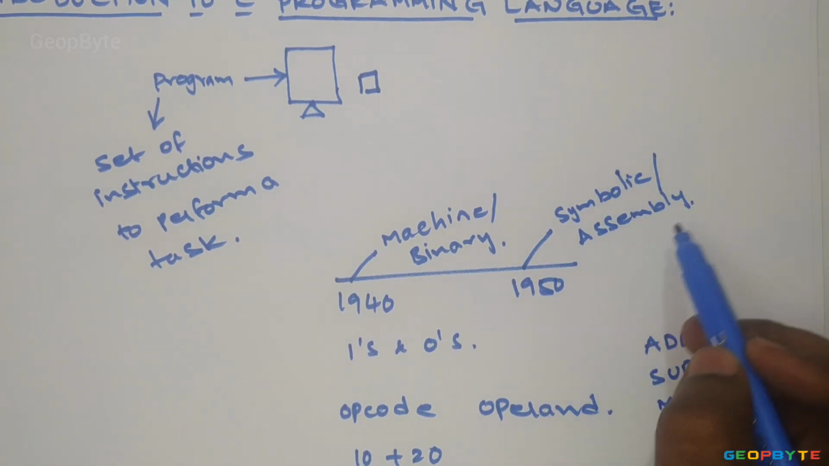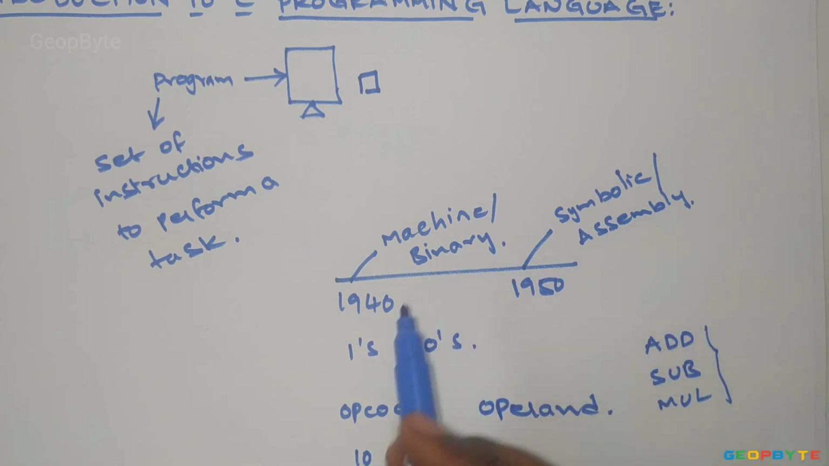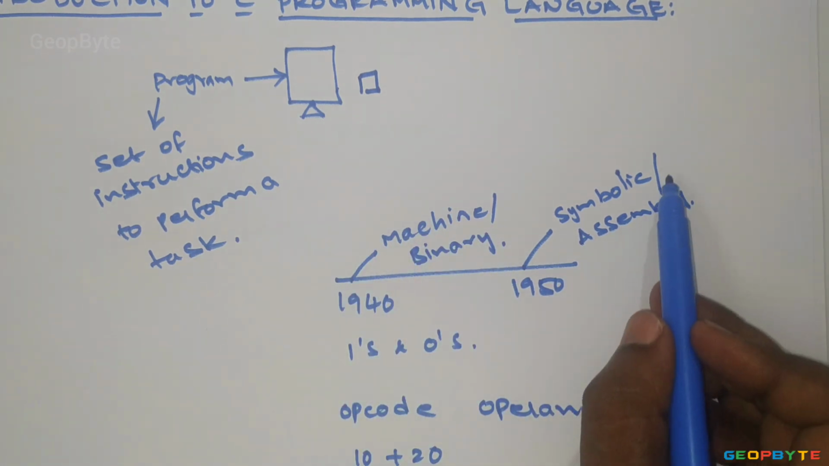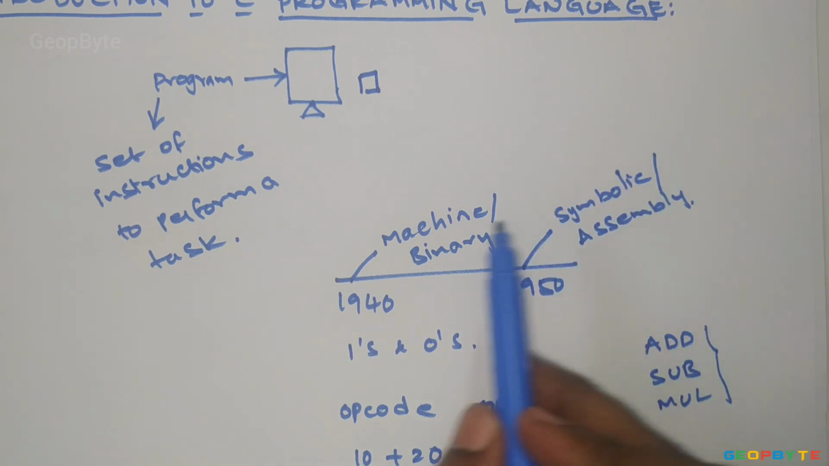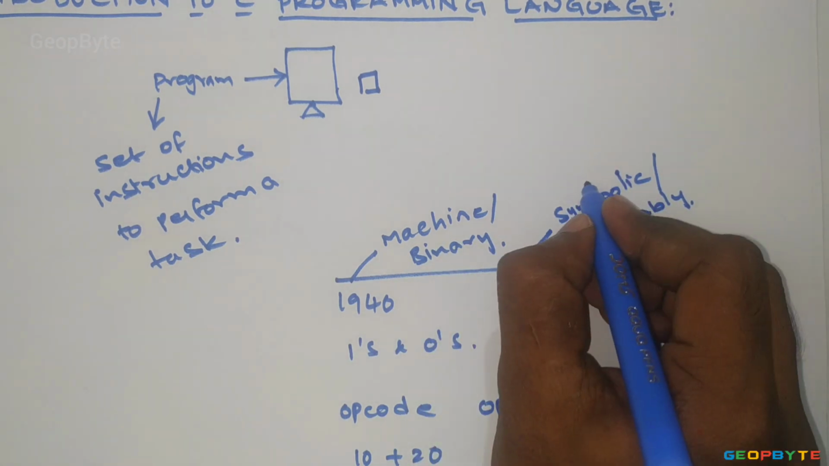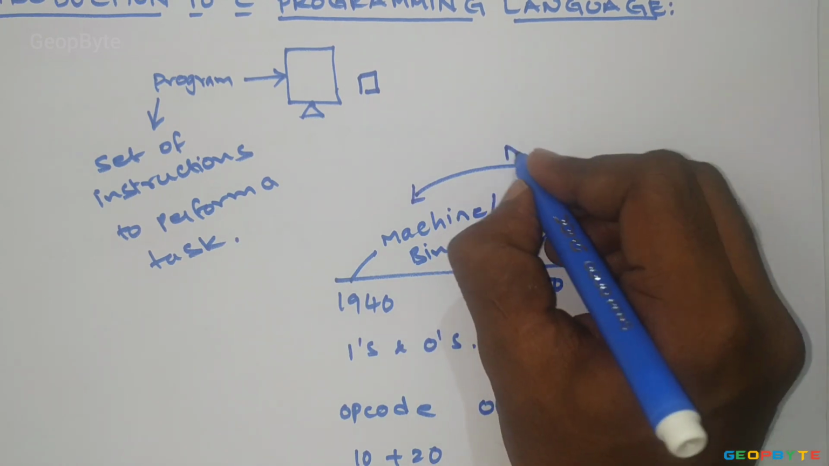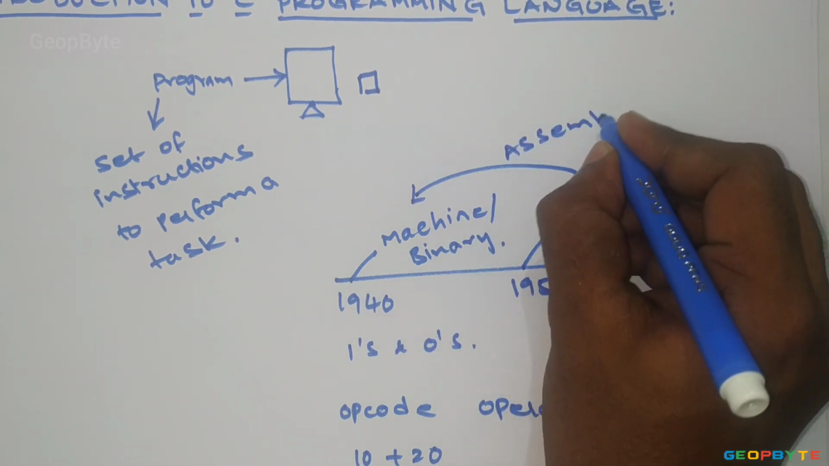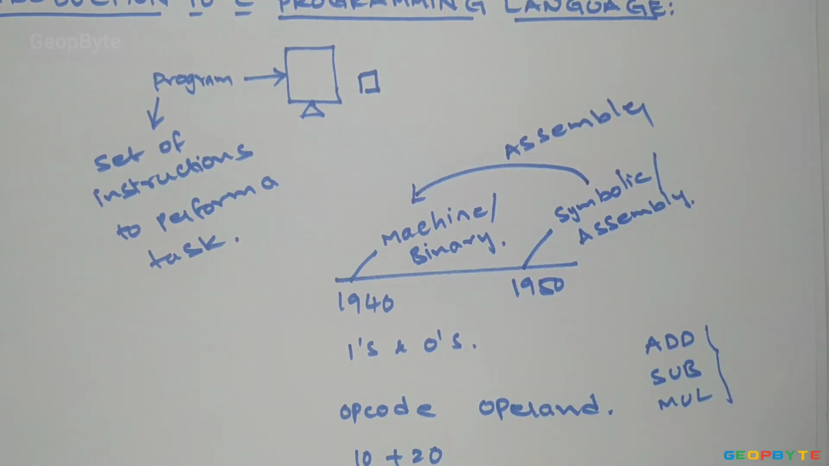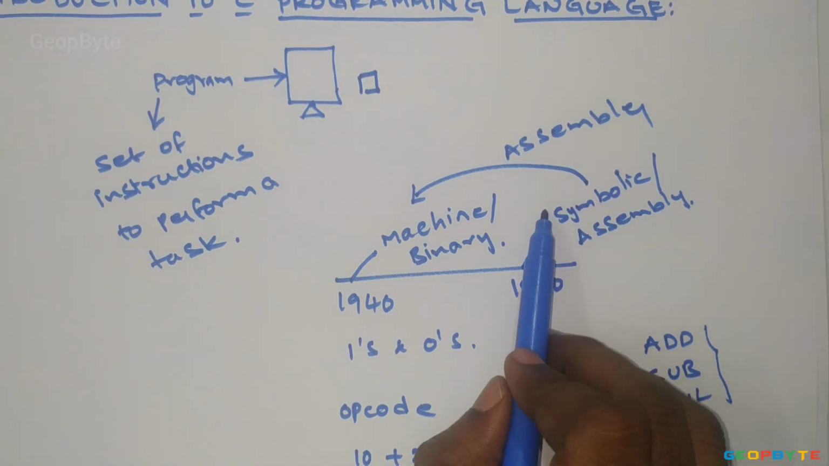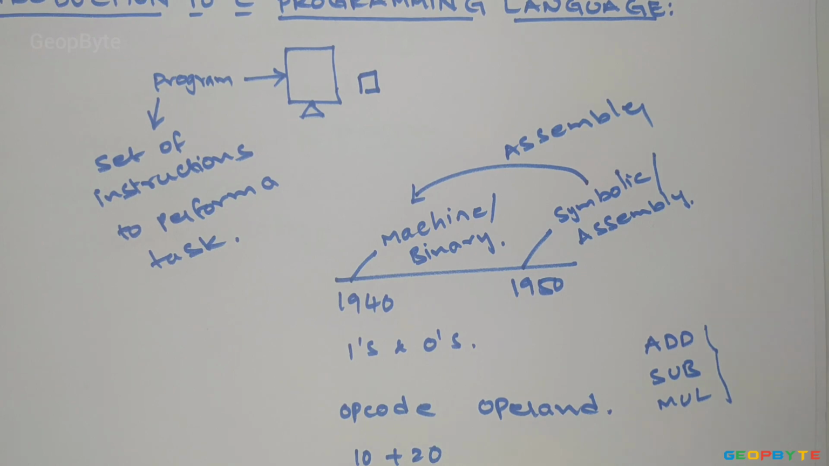So here we are writing the programs by using assembly language. Computers are capable of understanding only machine language. Now, in order to translate assembly language programs into machine language, we require one translator. That translator is nothing but the assembler. An assembler is a program which converts or translates assembly language into machine language.